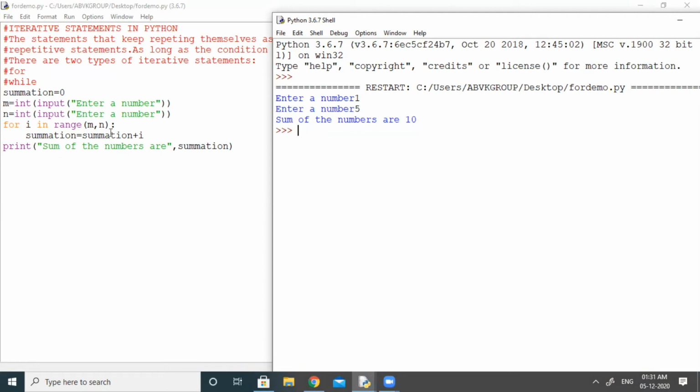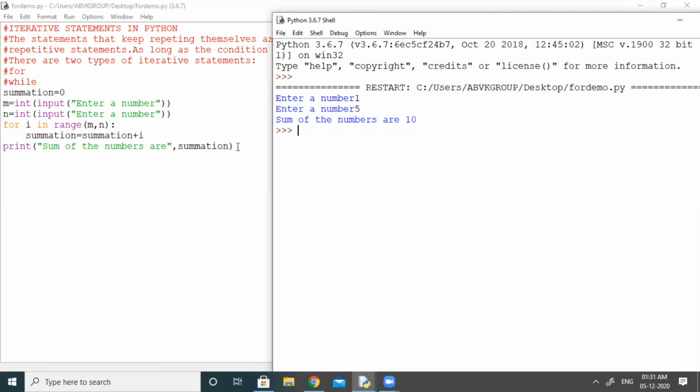Summation equal to summation plus i. So what is the first value? 0. When I entered 1, what will happen here? 0 plus 1. So what will be stored inside summation? 1. Again, next value. What will be the next value? 2, because I have taken the range. So 1 plus 2. How much? 3. Then 3 plus 3. How much? 6. Then the value is 4. 4 plus 6.